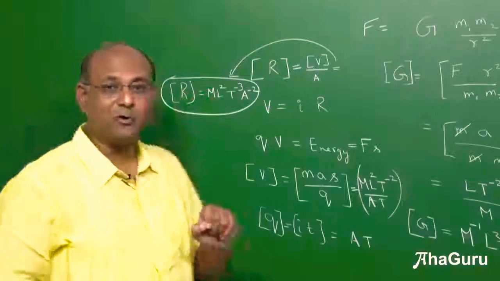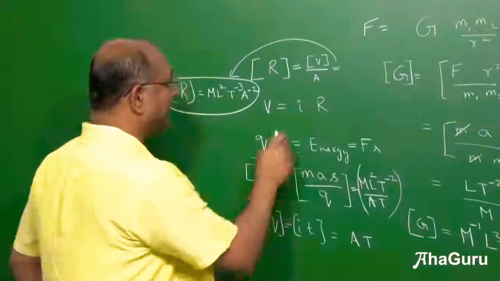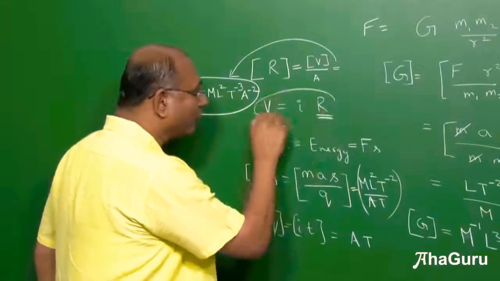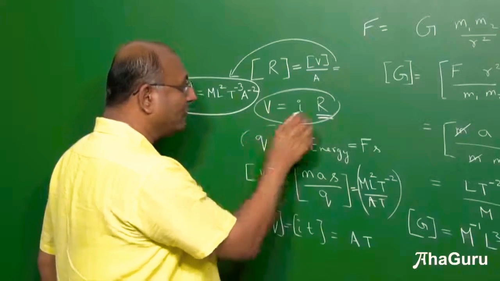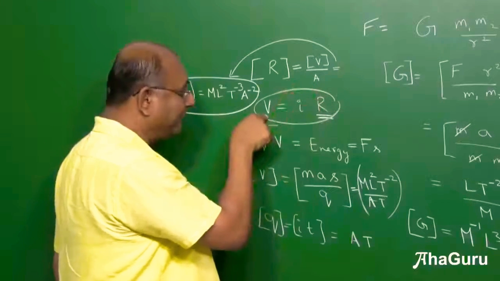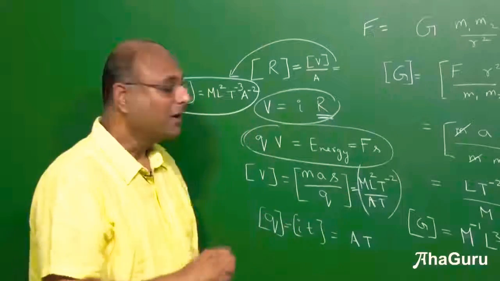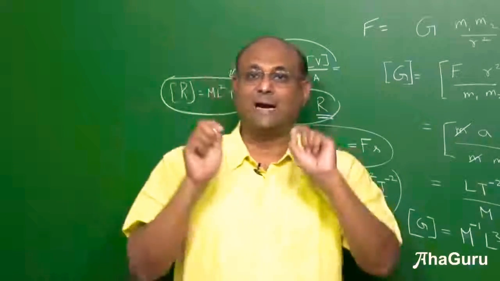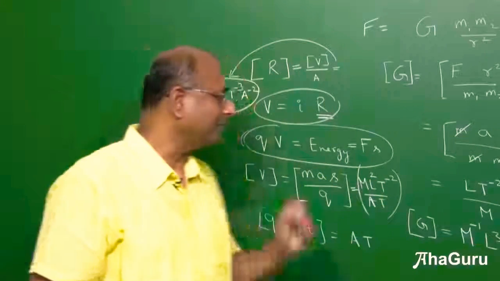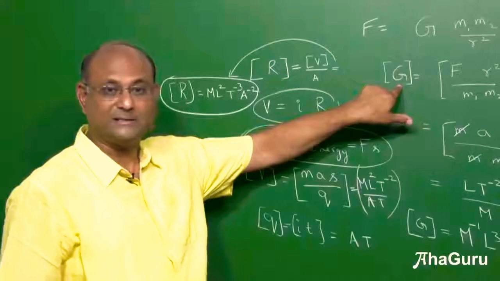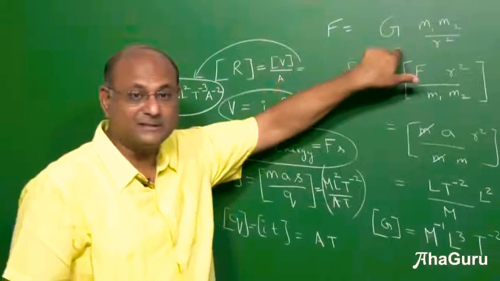So this was a little bit more complex, but the main idea you have to keep in mind is whenever somebody says find the dimensional formula for R, look for the formulas that involve R. Now you have a V here. So to find V, look for a formula that involves V. Always look for a formula with that particular quantity. So whichever quantity you wanted to find, like for example, if I want to find G, I look for a formula with G.